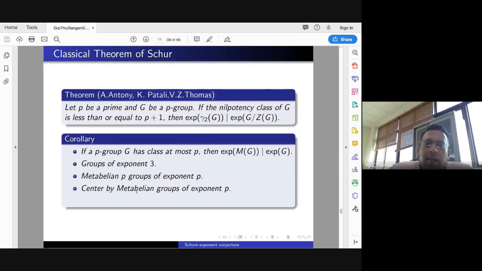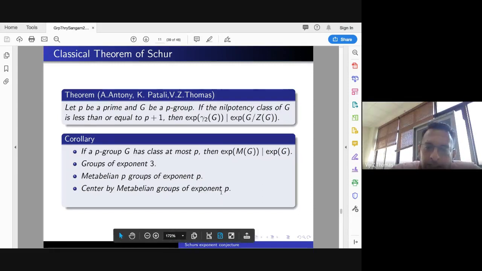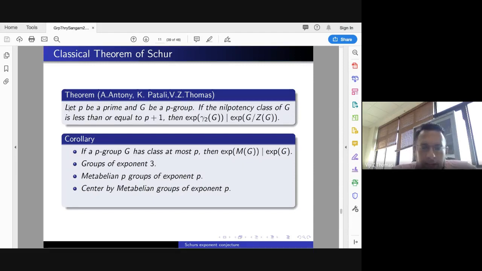Now, center by metabelian groups of exponent P. There is a paper that such groups have class at most P. This is a very nice paper by Miller in the Transactions. I forget the year, but anyway, I can give you the reference. So this has class at most P, so again it falls under this.